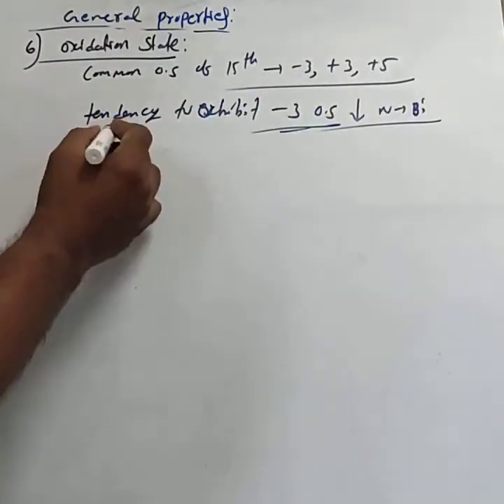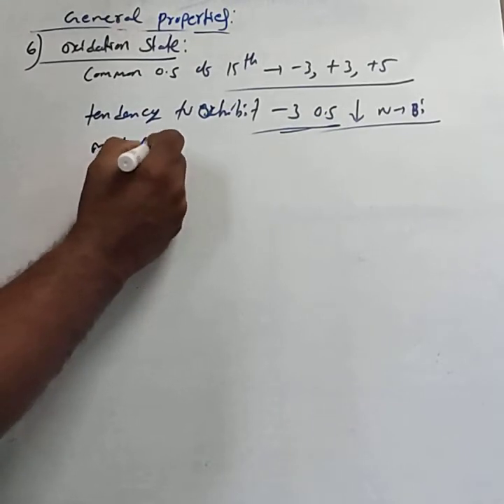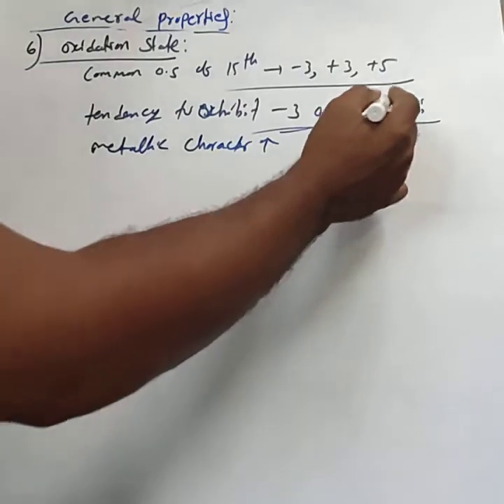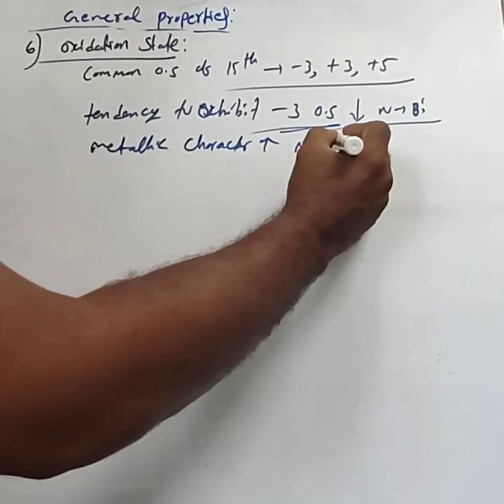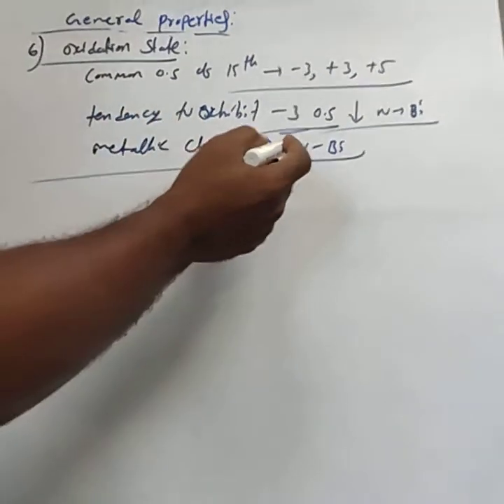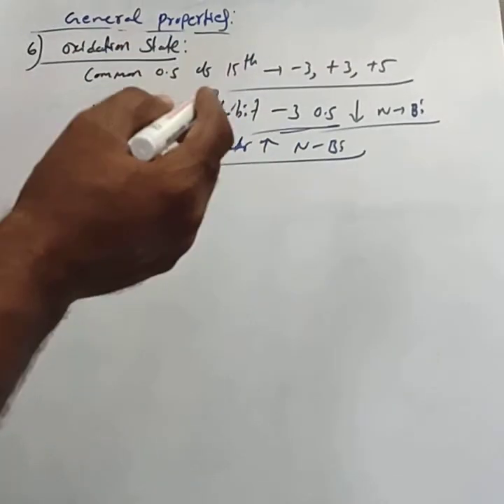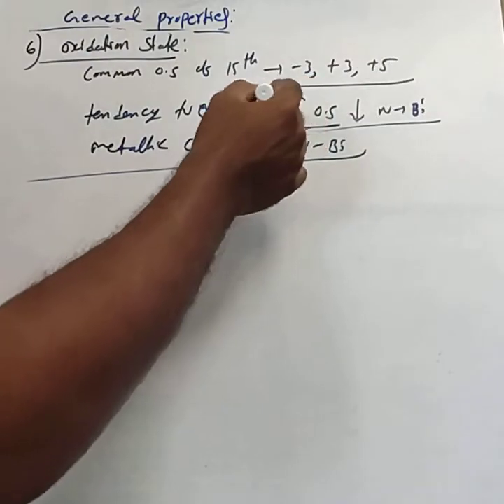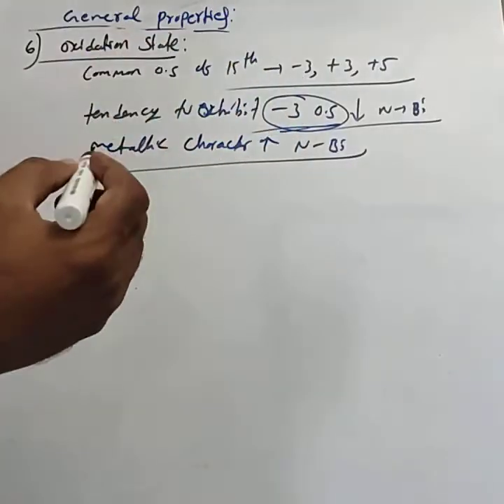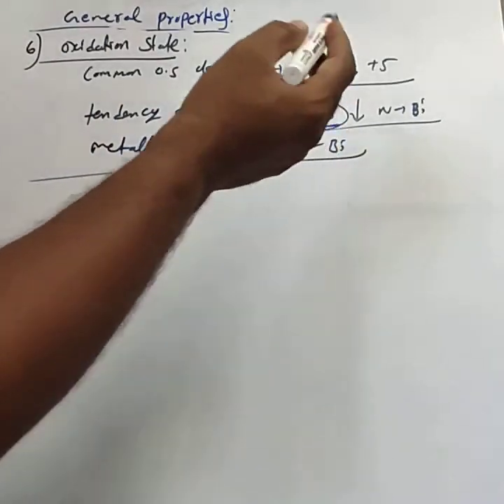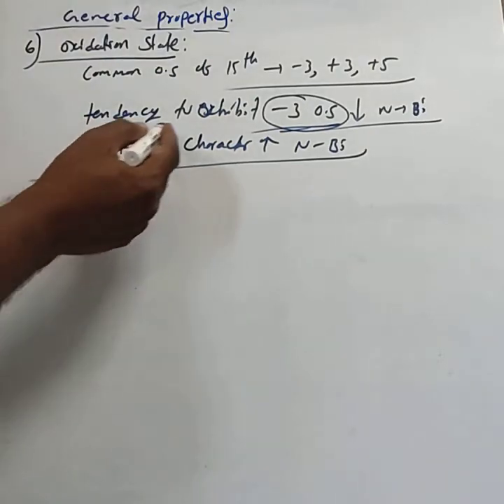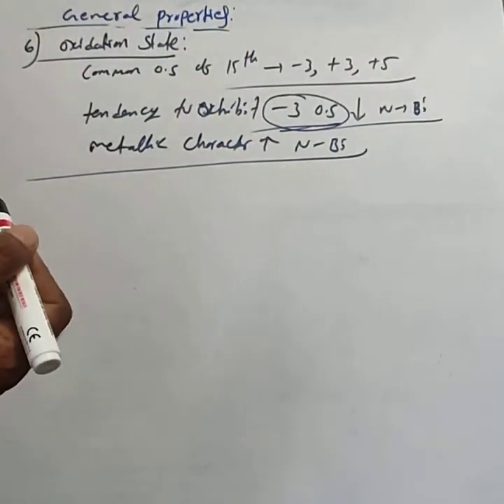Why does this happen? Metallic character increases from nitrogen to bismuth. Metals have a tendency to lose electrons. To exhibit -3, they have to accept electrons. Hence, the tendency to exhibit the -3 oxidation state decreases from nitrogen to bismuth because of the increase in metallic character.